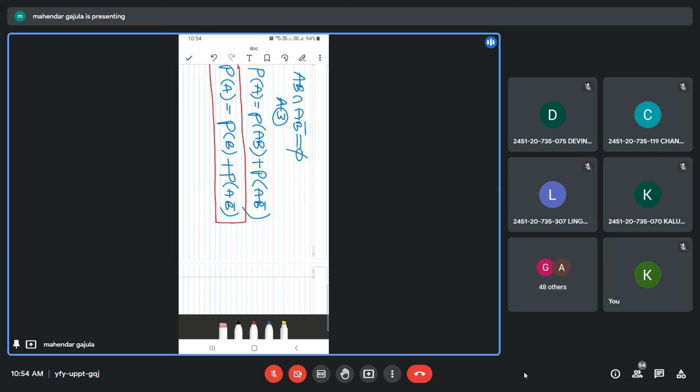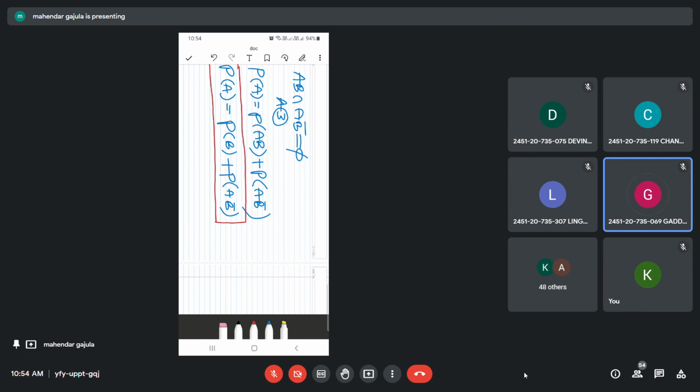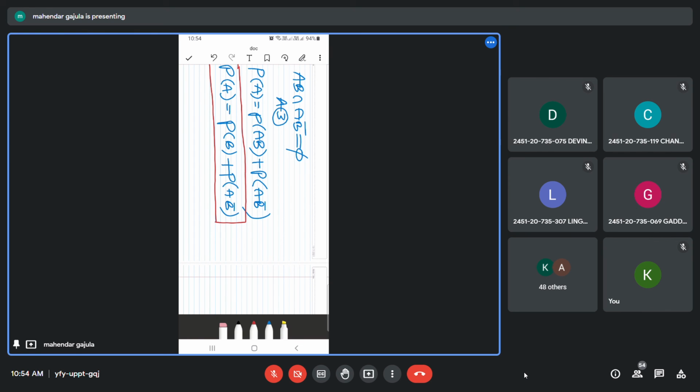So independent events we have discussed, right? Did we solve one problem on independent events? If A and B are independent events, prove that A bar and B are also independent, and A and B bar also independent, A bar and B bar also independent. Are all three done? I think this last one, A bar and B bar also independent, is not completed. Please check it once.